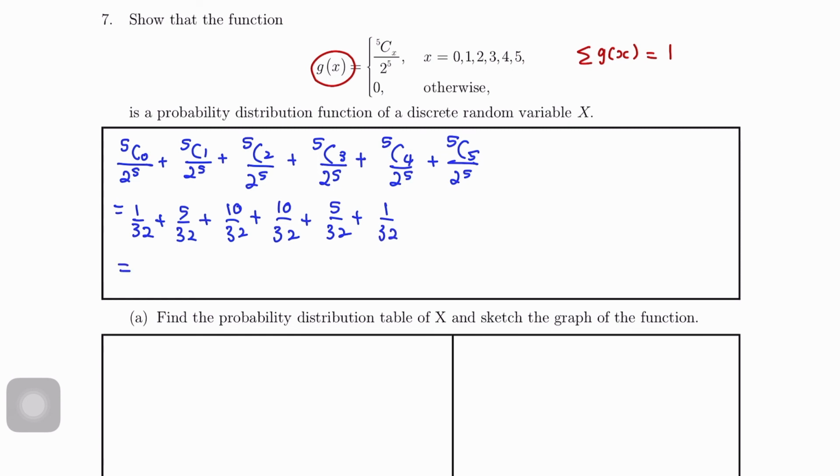So, dapat 1. Okay, jangan terus buat 1. Kita kira dulu dapat ke tak 1. So, bila kita dapat 1, kita boleh buat conclusion. Since summation gx equals to 1, therefore gx is a probability distribution function.